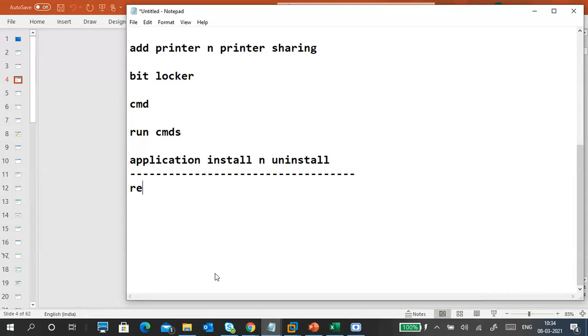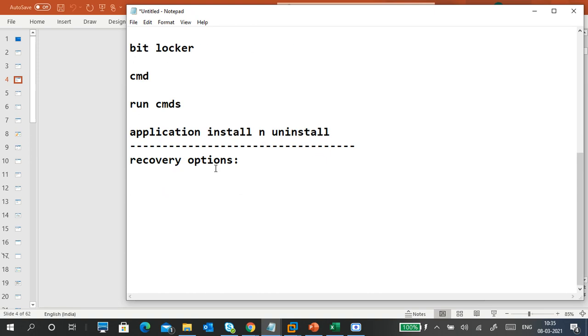What are these recovery options? We'll see. What are the recovery options in Windows 8? I will tell first Windows 8. There are two options introduced. One is refresh. Another one is the reset option. What are the refresh and reset options?